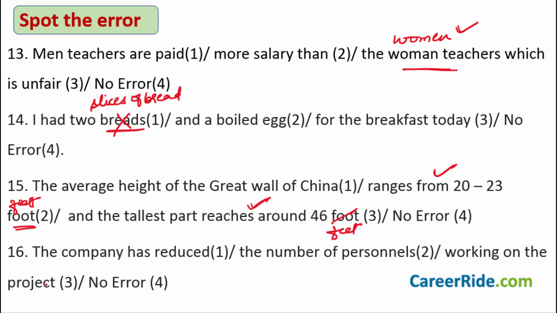The 16th one, the company has reduced the number of personnel working on the project. The company has reduced, no mistake, the number of personnel. Actually, this word is the mistake here. It should be personnel. The number of personnel working on the project.